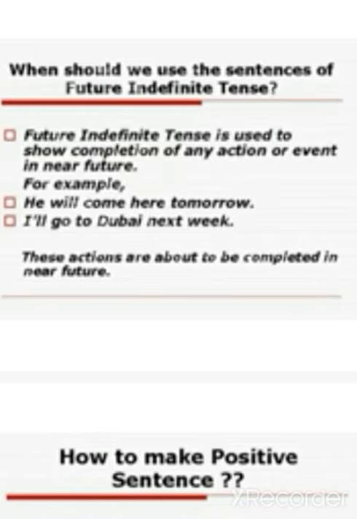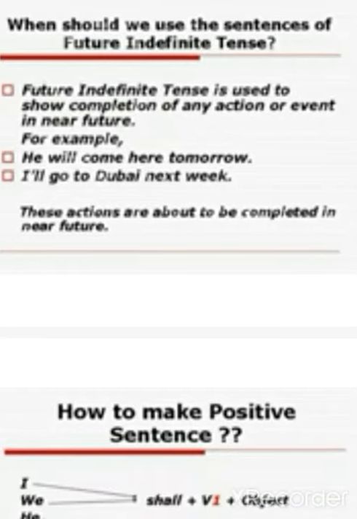Future indefinite tense is used to show completion of any action or event in near future. For example, he will come here tomorrow. And the second example is, I'll go to Dubai next week. I'll is the contraction of I will, and I shall as well.